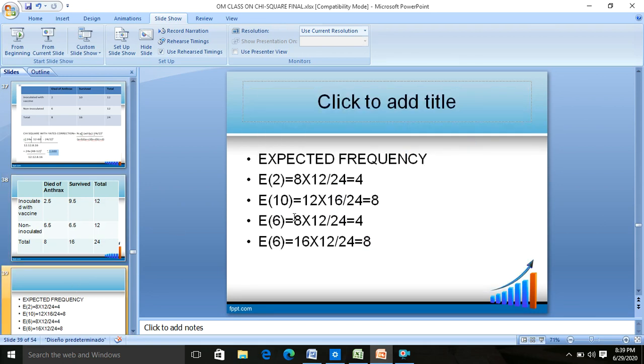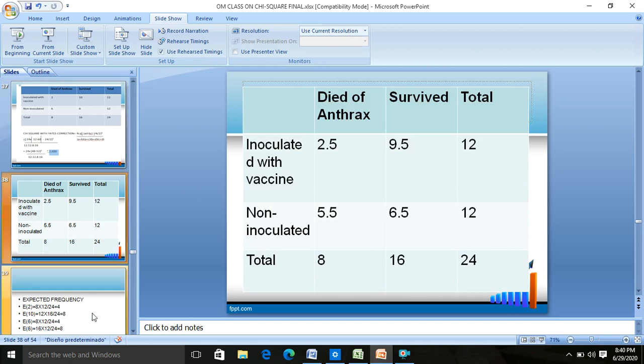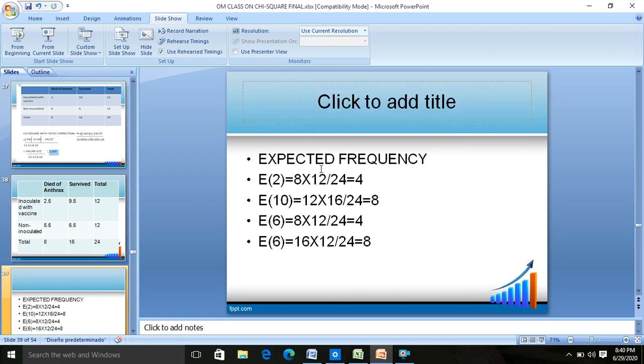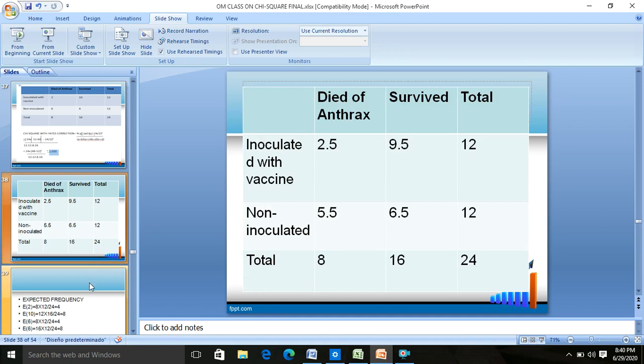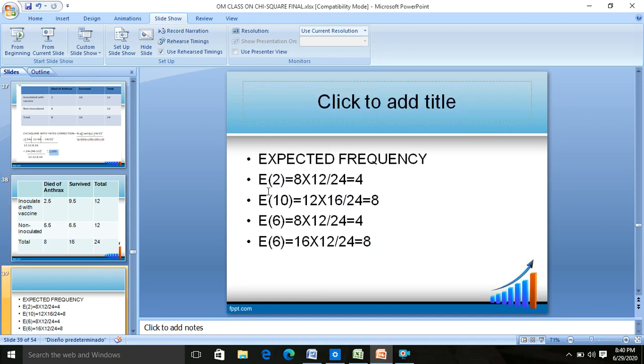Then what I do, I don't use that formula AD minus BC upon A plus C, B plus D. I go for observed and expected. You must have remembered the formula we use for chi-square test of goodness of fit: summation of OI minus EI whole square upon EI. We will be using it. But what will be the expected frequency in this case? The expected frequency will be 8 into 12 upon 24, which is equal to 4.